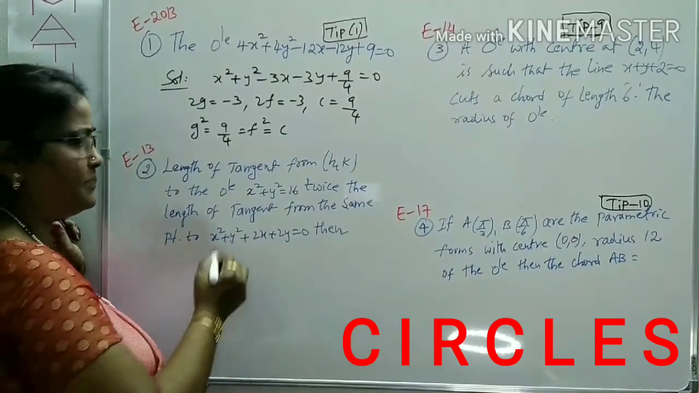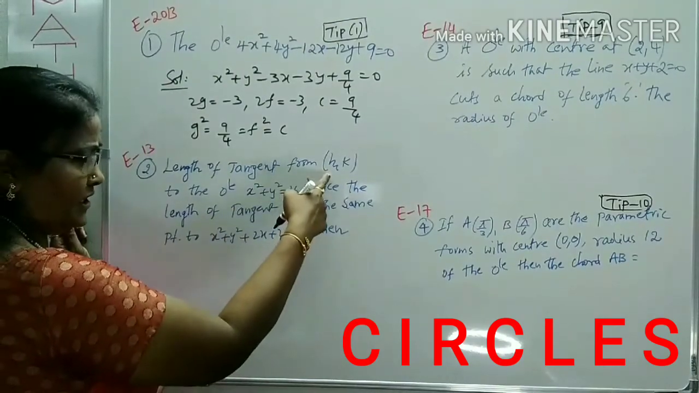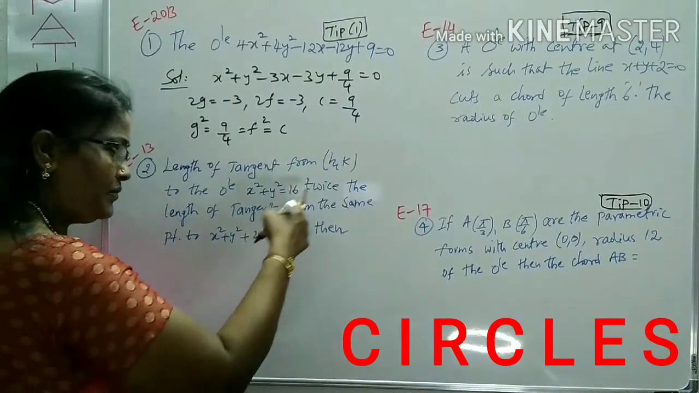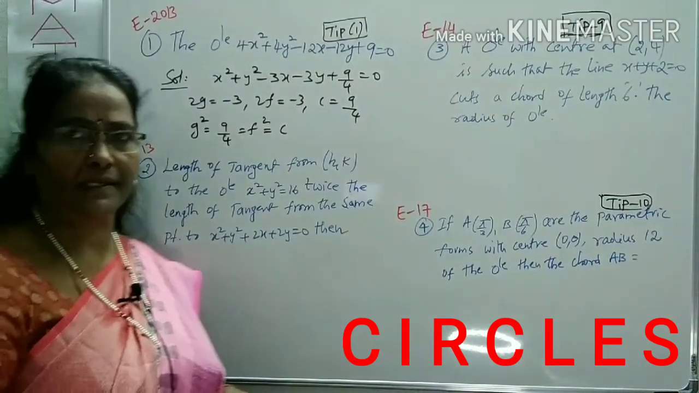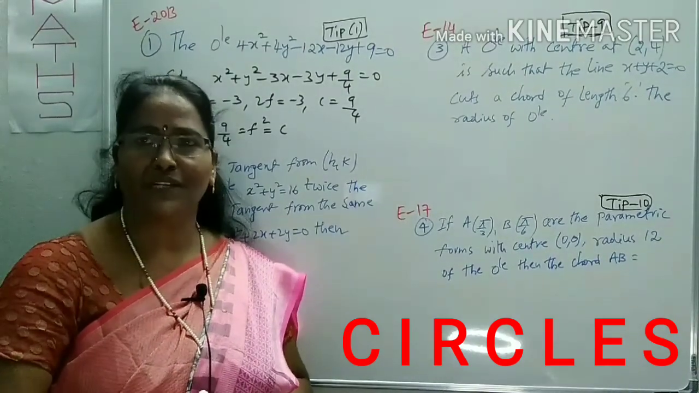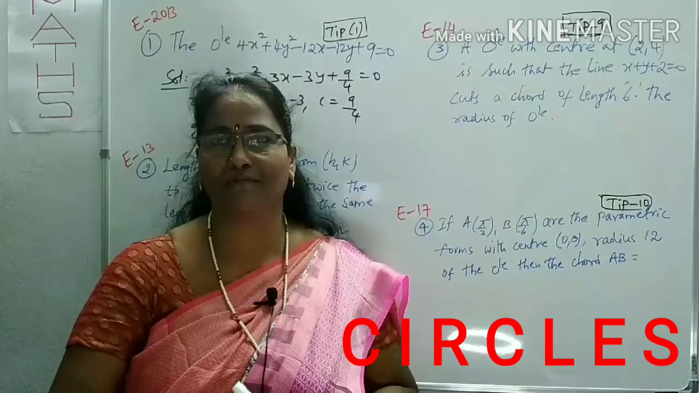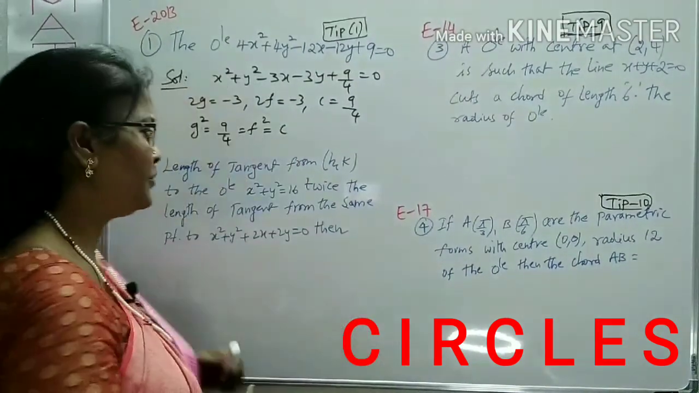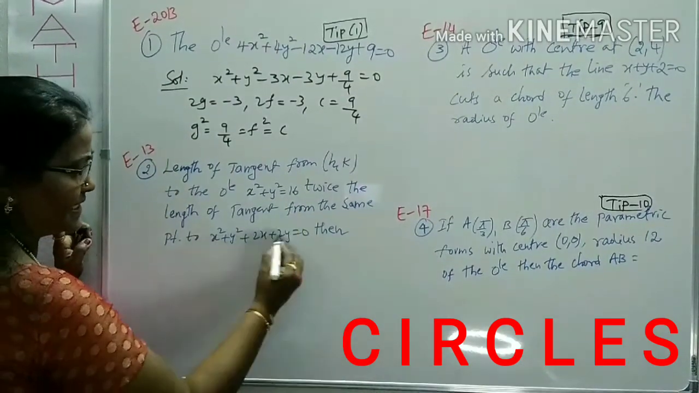Two circles are given. The length of the tangent from the point (h, k) to the first circle is twice, meaning double, the length from the same point to the second circle. What is the length of a tangent from a point to a circle? The formula is root S11. Here two different circles are there. Think of this circle as S and the other as S dash.